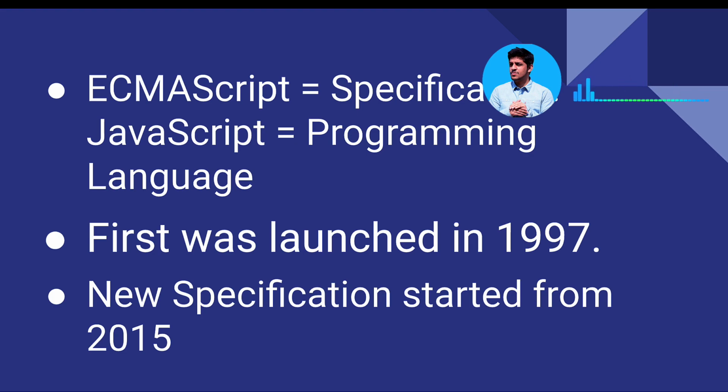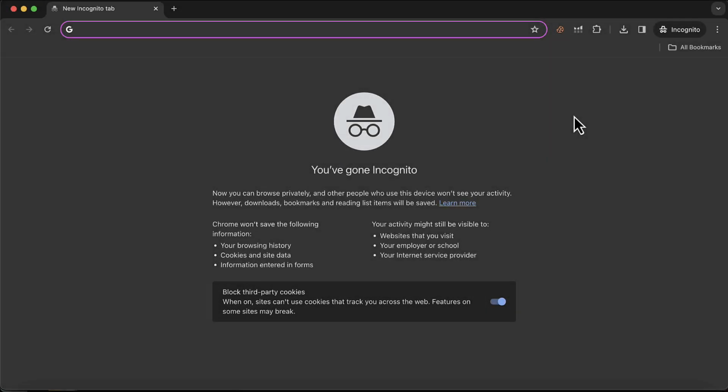The first version of ECMAScript was released in 1997. Then in 2015, ECMA started working on a new specification every year. 2015 version is called ECMAScript version 6. There is a shorter name for it called ES6. This specification has defined new features for JavaScript. Now let's see JavaScript in action.